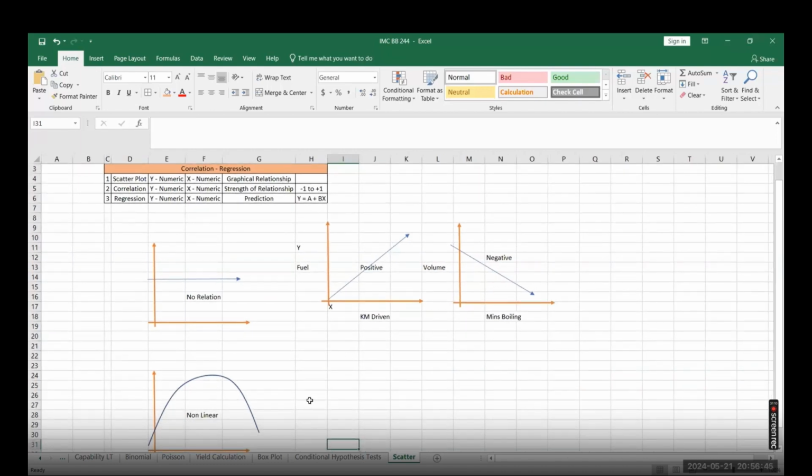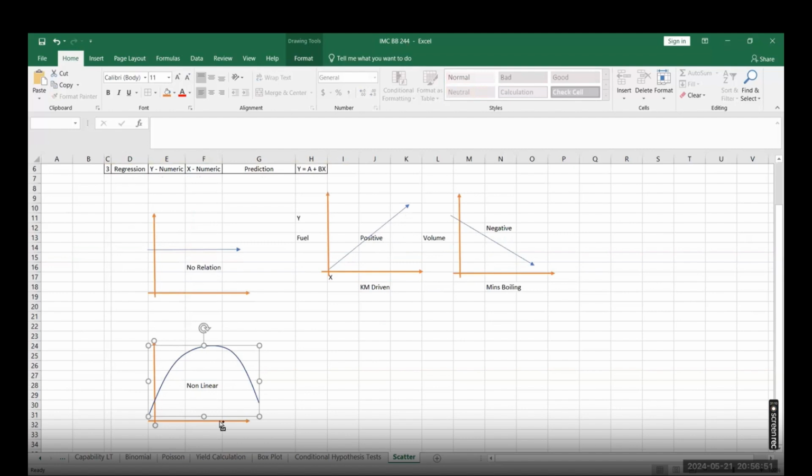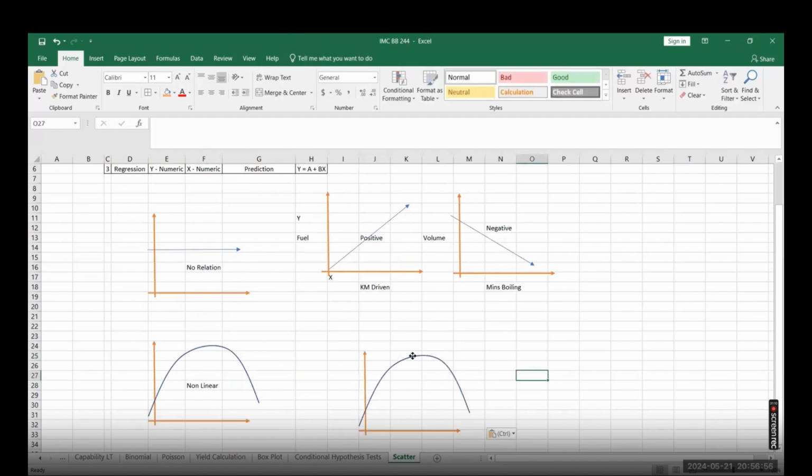So this relationship, parabola and hyperbola, can happen, like this. Hyperbola, yes, there is a possibility. So any kind of relationship can happen in your data.